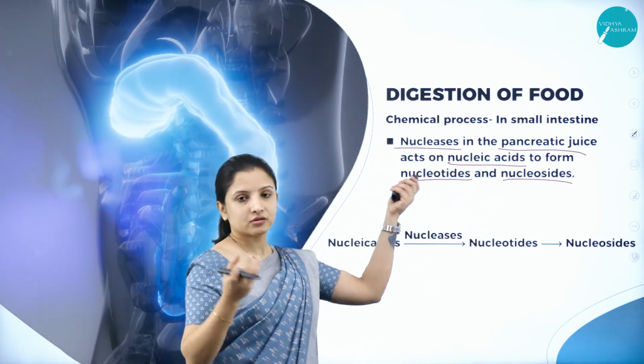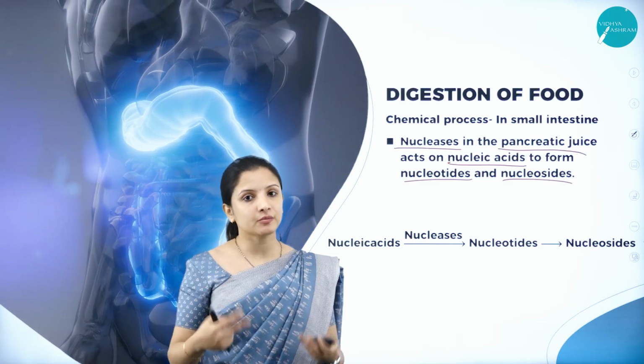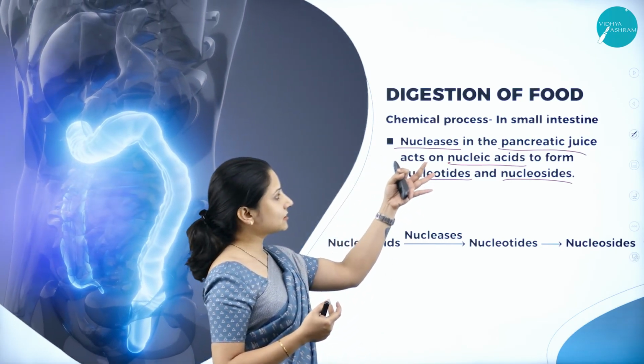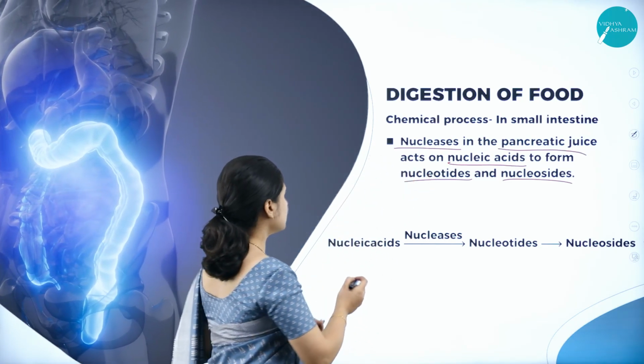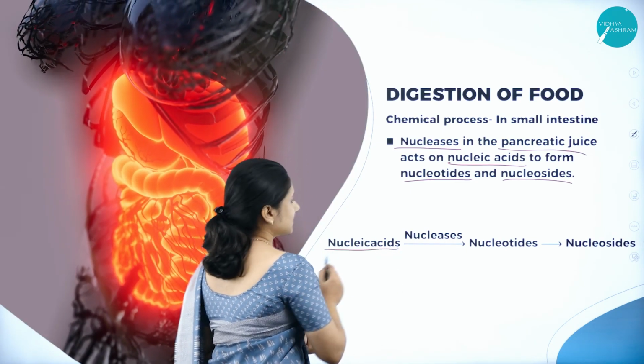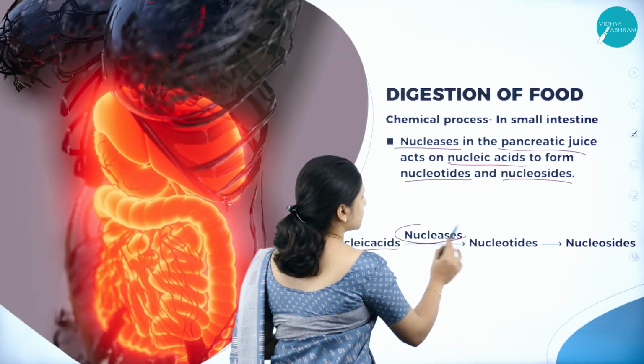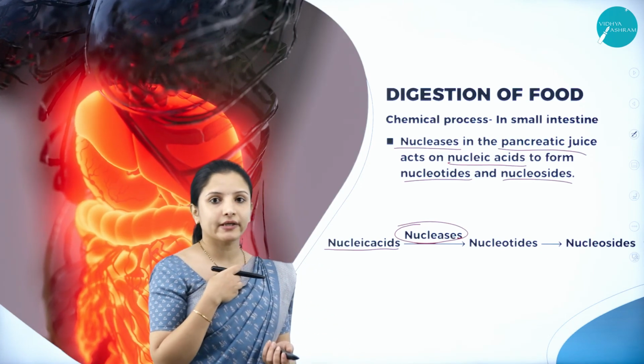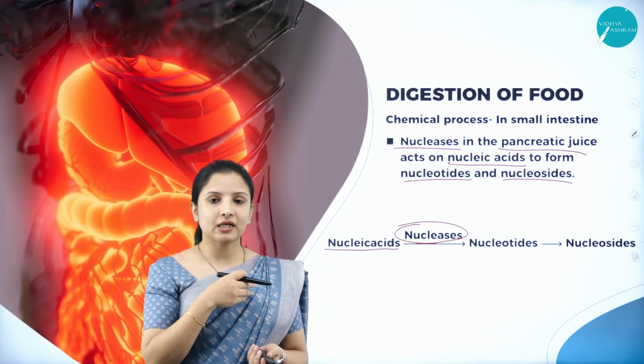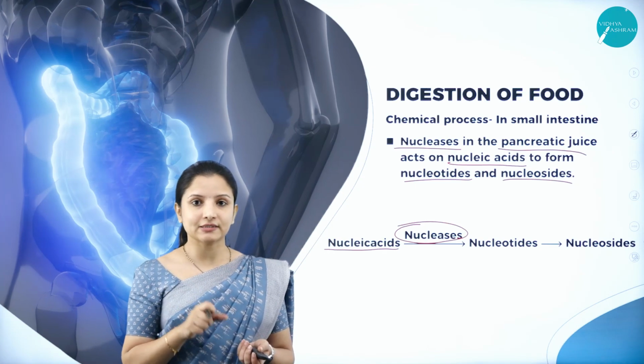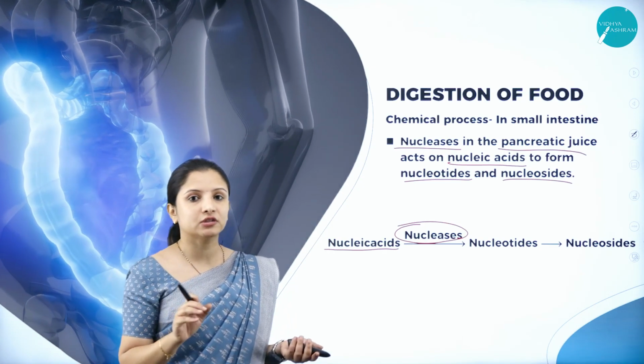So what is the function? From where is it derived? It is derived from the food itself. So the nucleic acids that are there act in the presence of the nucleases present in the pancreatic juice. Obviously we would have taken in nucleic acid, right? Whatever plant material we take, in that also nucleic acids will be present, right? The DNA will have its nucleic acids.